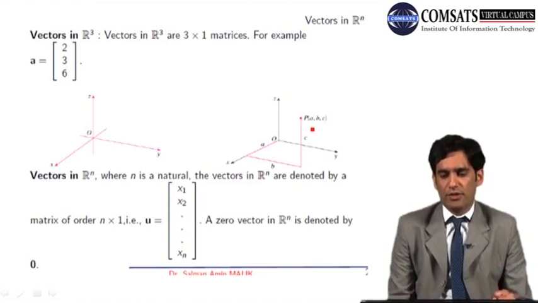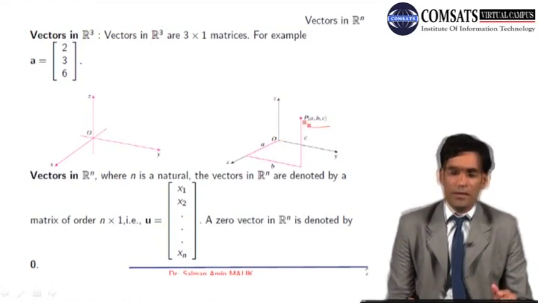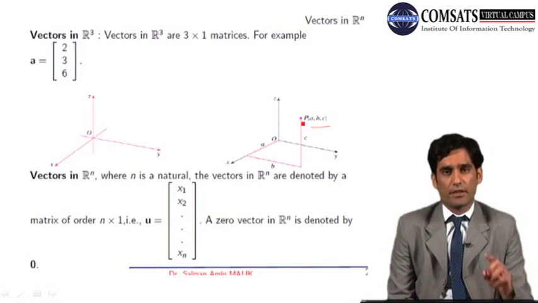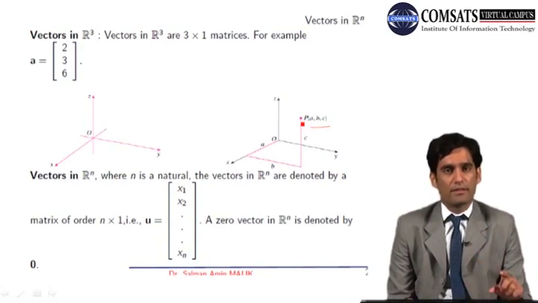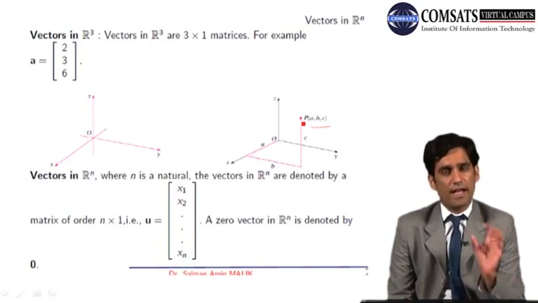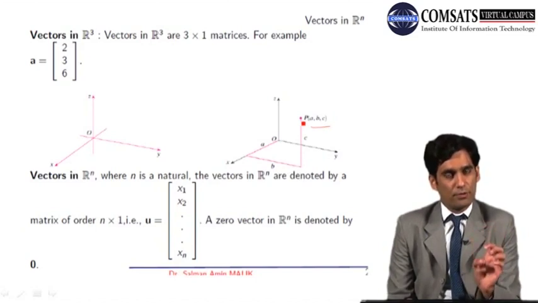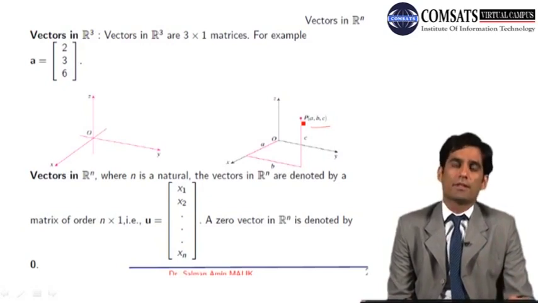Any point in 3-dimensional space P(a, b, c) can be represented as a position vector from the reference point, the origin O. Now these coordinates written as P(a, b, c) are obtained exactly in the same way as we learned in 2D: you plot a perpendicular on the x-axis and on the y-axis, then the distance from the reference point origin to the foot of the perpendicular is the x-coordinate, and the foot of the perpendicular was plotted on the x-axis.